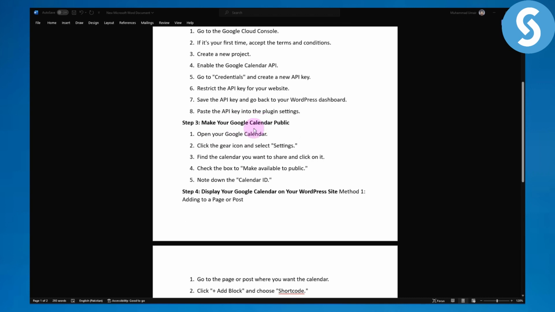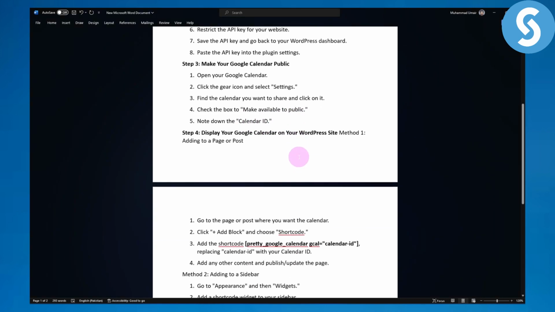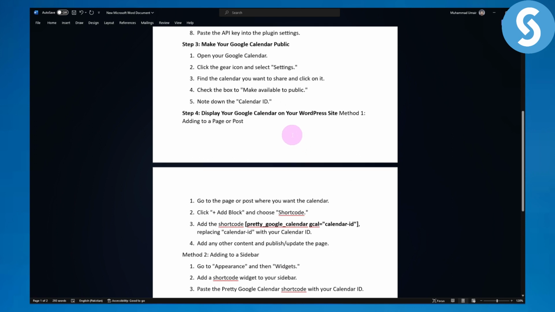Then you need to make your Google Calendar public. Now open your Google Calendar, click on the gear icon and select settings. Find the calendar you want to share and click on it. Check the box to make it available to the public. Note down that calendar ID. Make sure that you don't misplace this. And then step 4 is to display your Google Calendar on your WordPress site.